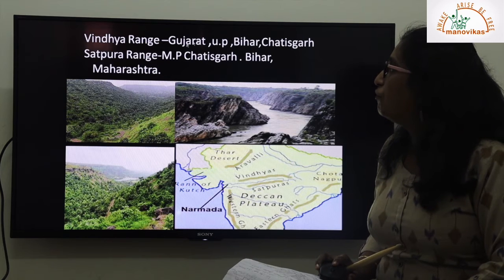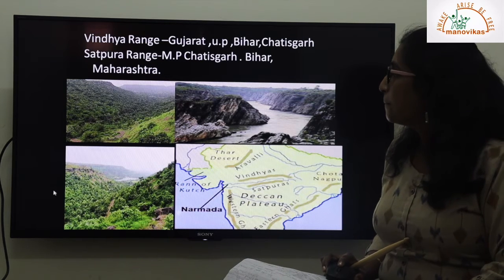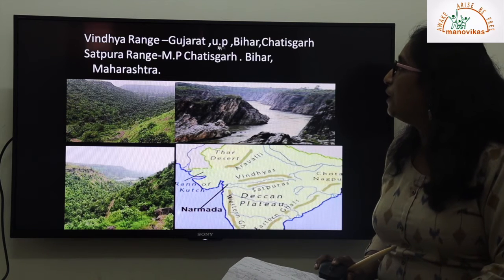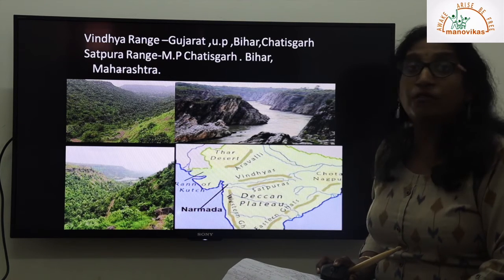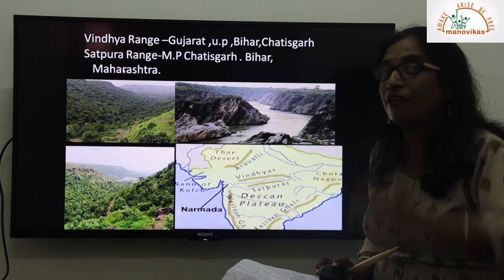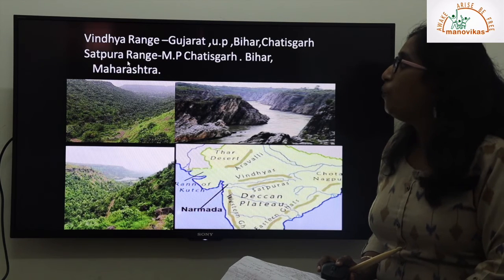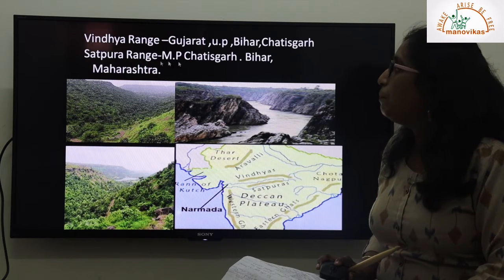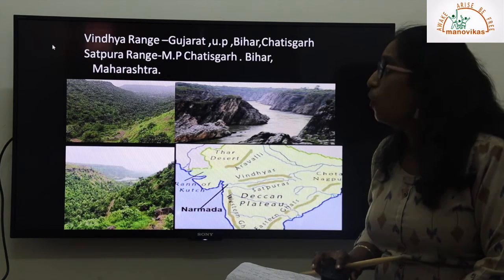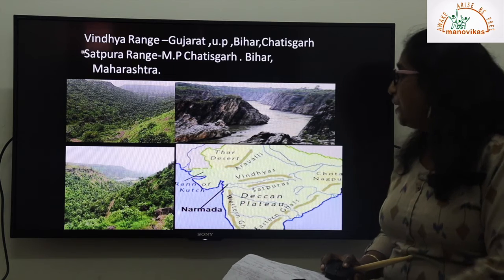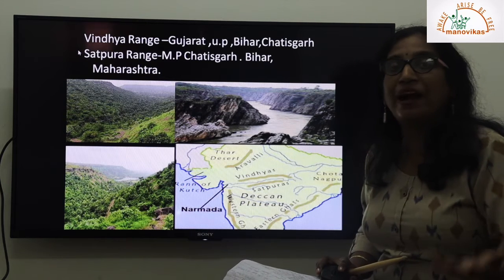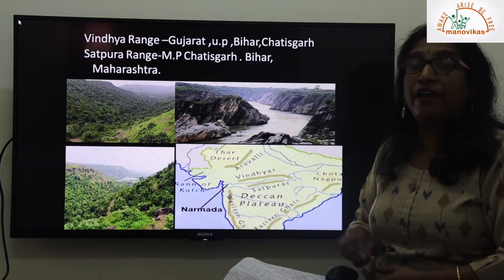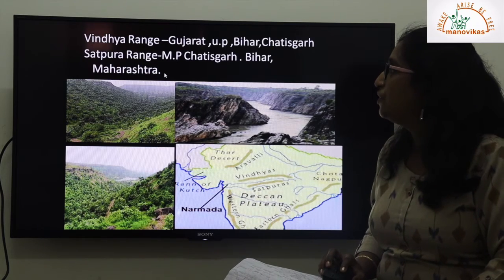So this is a picture of the Vindhya range. You can see here, it passes through the states of Gujarat, Uttar Pradesh, Bihar and Chhattisgarh. The Satpura range is towards the south of the Narmada river, in Madhya Pradesh. It passes through Chhattisgarh, Bihar and Maharashtra. These are the two important mountain ranges we have in India. Besides the Himalayas and the Western Ghats, these also play a very important role: rich heritage, rich culture, rich history.